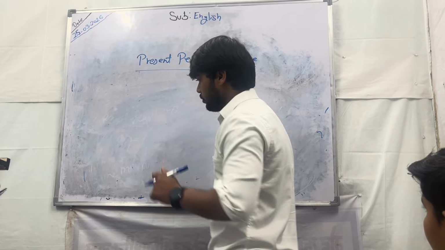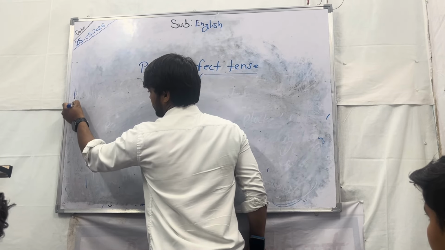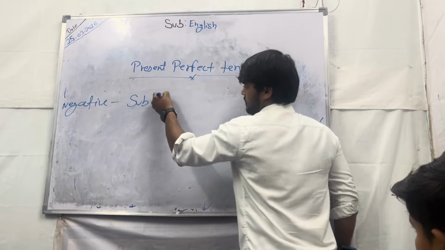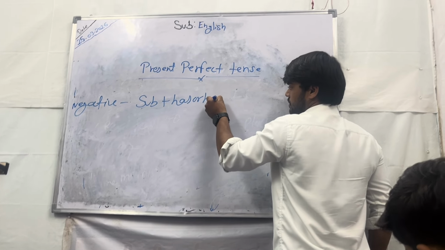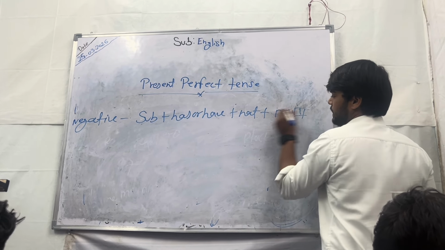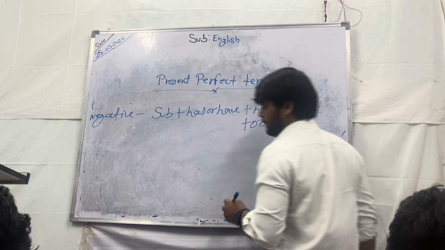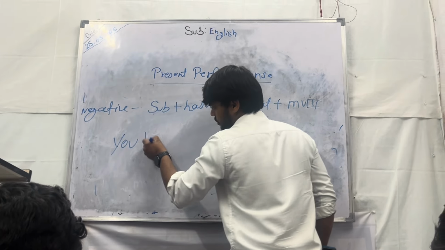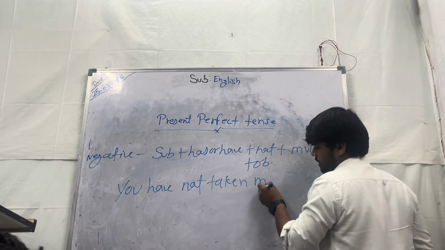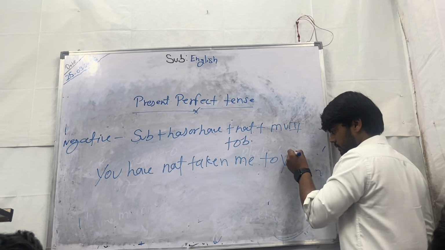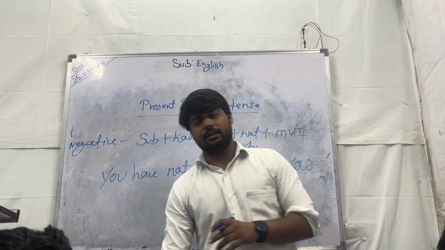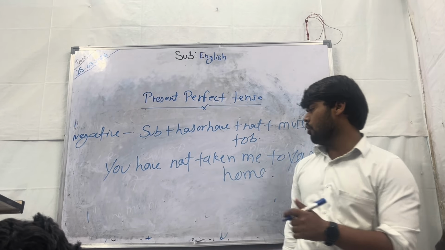The rule for the negative sentence. Negative of present perfect के लिए: subject plus has or have plus not plus main verb third form plus object. Okay. जैसे you have not taken me to your home. क्या आप मुझे अपने घर नहीं ले गए हो? Okay, you have not taken me to your home.